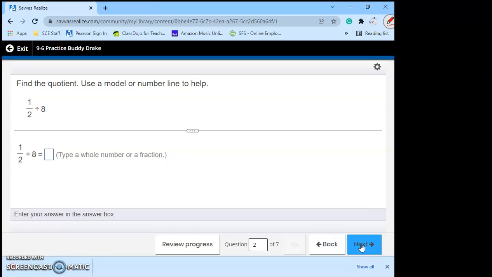Question 2 is 1/2 divided by 8. Again, we're going to use the old keep, change, flip because it is a division problem with fractions. Our first fraction we're going to keep the same, so 1/2 stays the same. We are going to change the division sign to multiplication. And then we are going to flip the second fraction. Well, we don't have a fraction yet. We just have a whole number, so we have to put a 1 under it to make it a fraction. Now we just flip it.